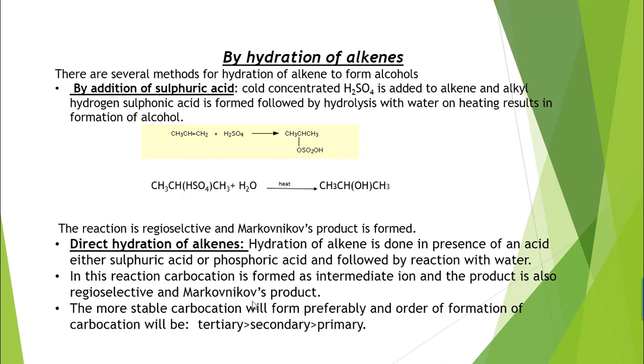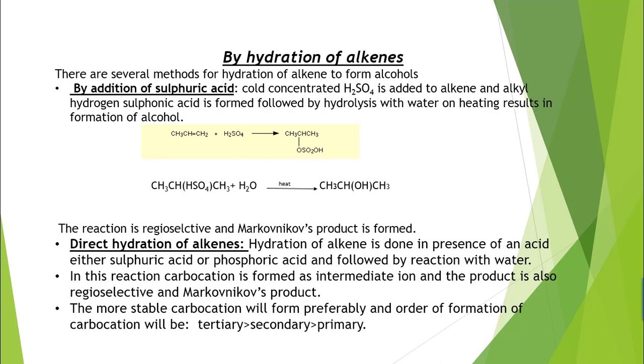Direct hydration of alkene is done in the presence of an acid, mostly sulfuric acid, or in the presence of phosphoric acid, and this reaction after the treatment with the acid is also treated with water. As in this case the product is also regioselective, and again the Markovnikov product will be obtained, and in this reaction carbocations are formed as intermediates, and